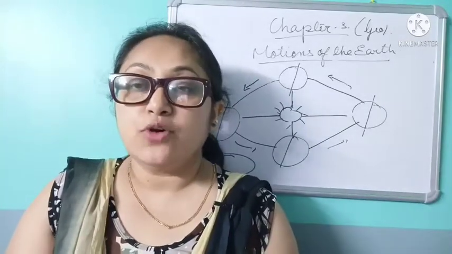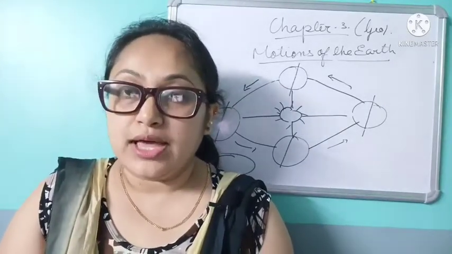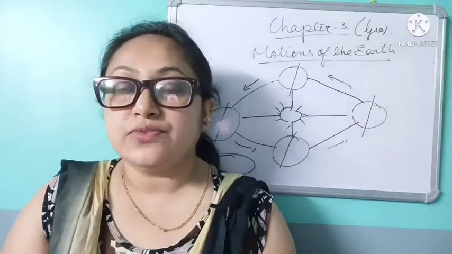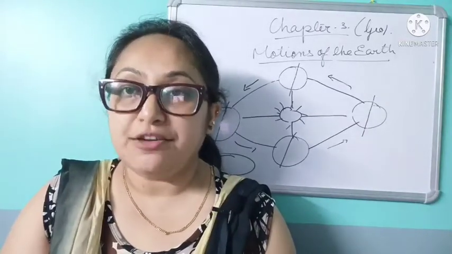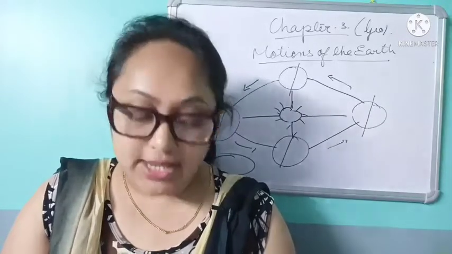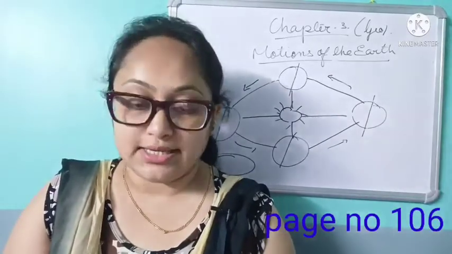So students, take out your social science book. Take out chapter number 3, motions of the earth. In the last class, we discussed revolution and its effects. So today we'll discuss the phenomenon of seasons. Take out page number 106.